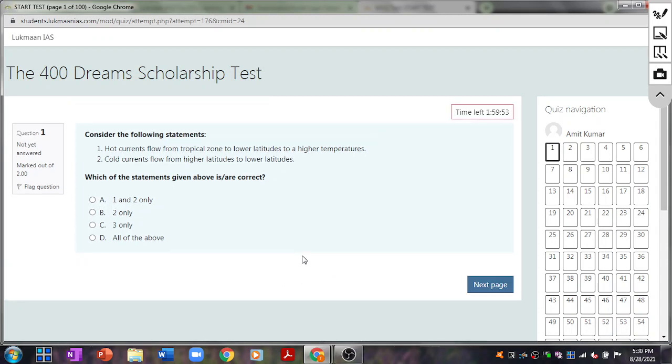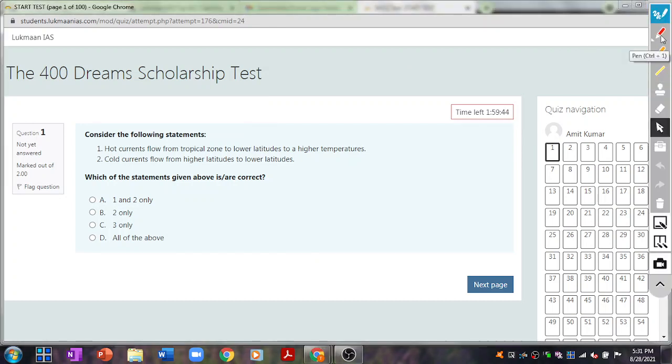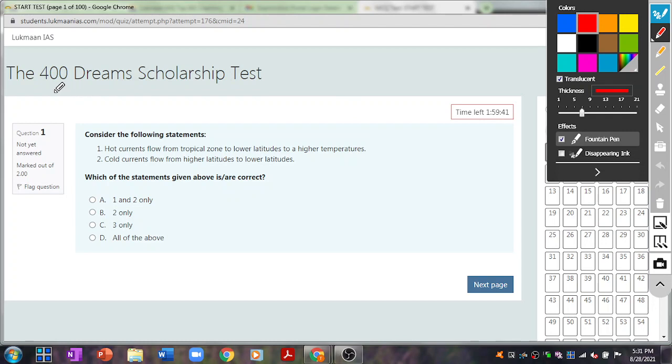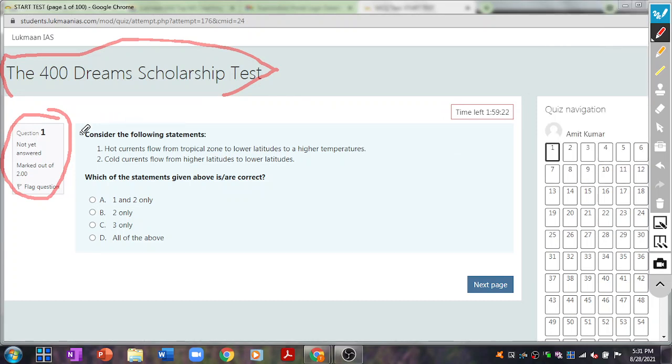This screen has different portions, so let me explain the different portions to you. The topmost portion of the screen shows us information about the name of the test. If we see the left portion of the screen, it shows us the question number and marks out of 2, which means you will be given 2 marks for each question.